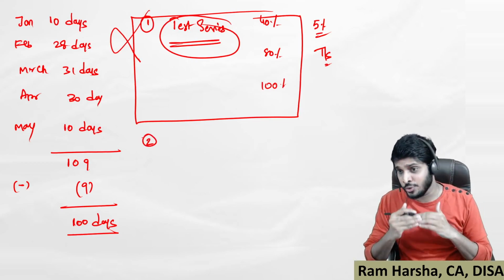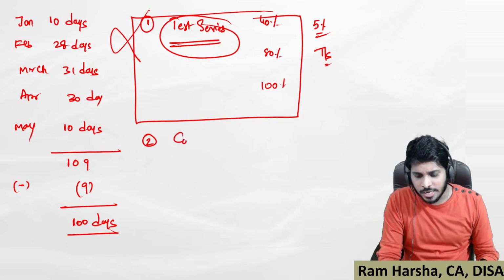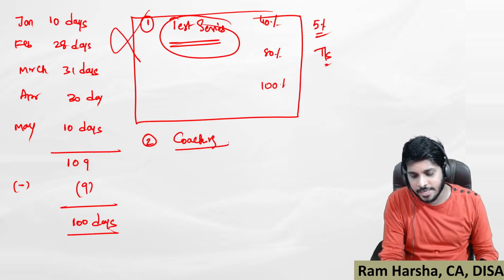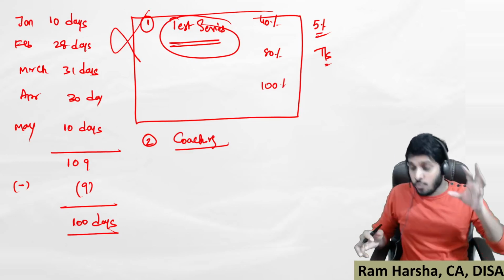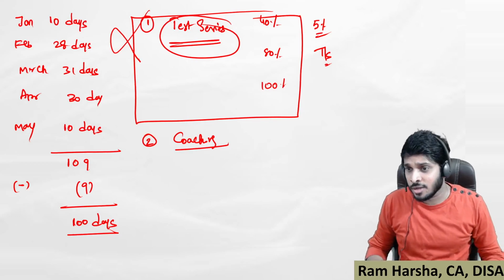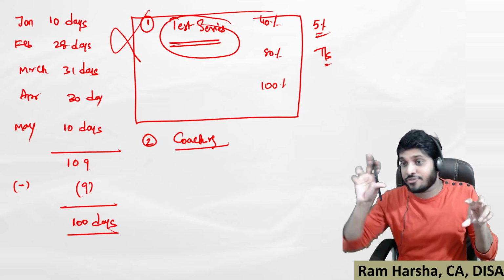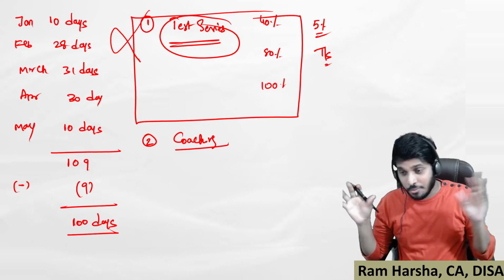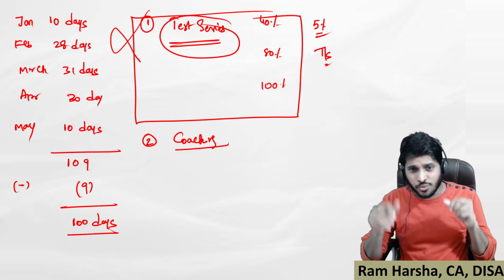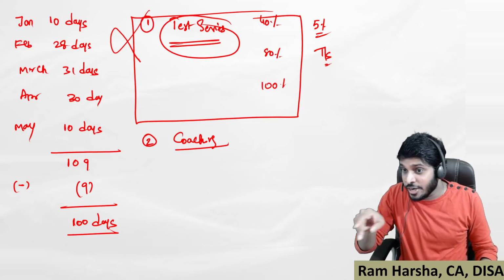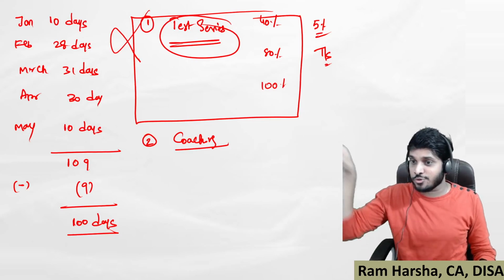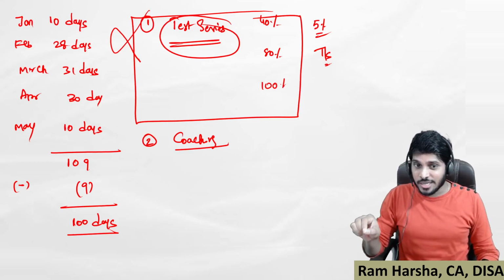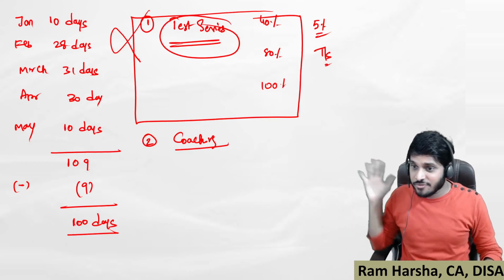The second mistake that you make is coaching. Some students are taking coaching along with preparation, and many students think coaching is different from preparation. Many students finish coaching classes in videos, especially at a faster speed. They watch at 1.2, 1.5, 2 times speed, and that is the reason they don't learn anything from the coaching.